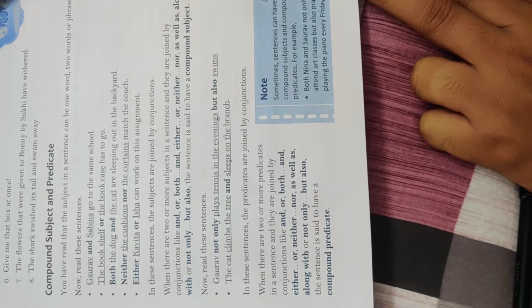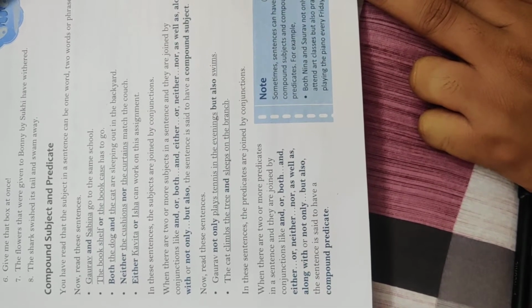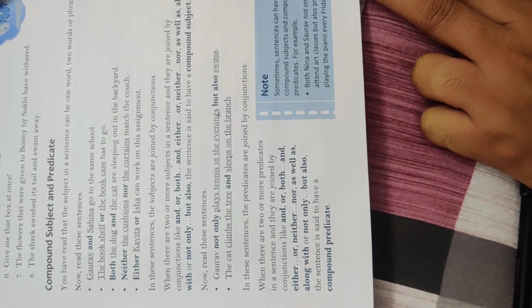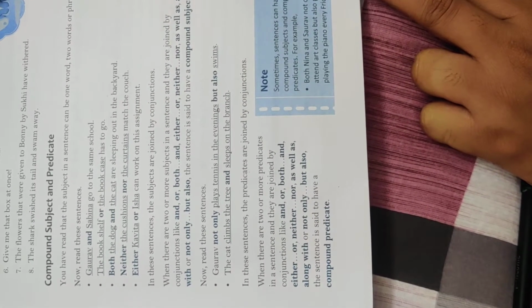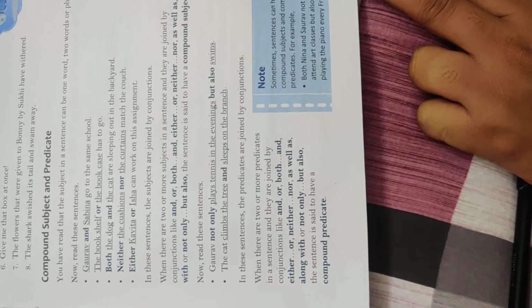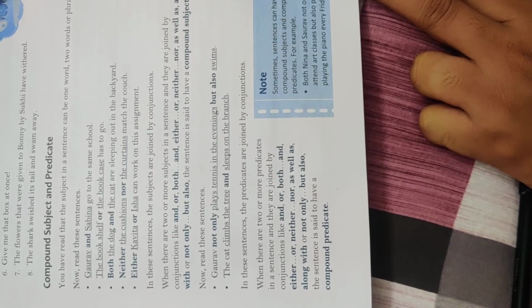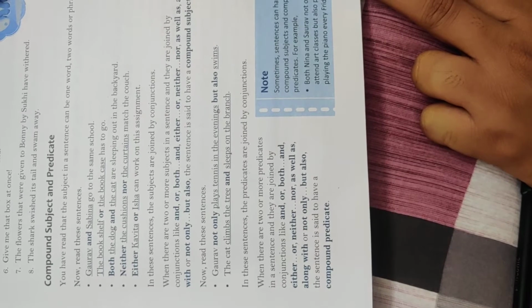For example, you see, Gaurav and Sabina go to the same school. There are two subjects which are joined with the conjunction "and." The bookshelf or the bookcase has to go. There are two subjects again which are joined with the help of "or," that is a conjunction.